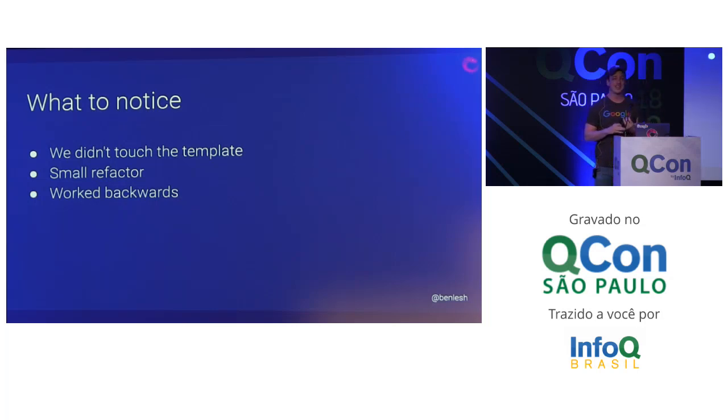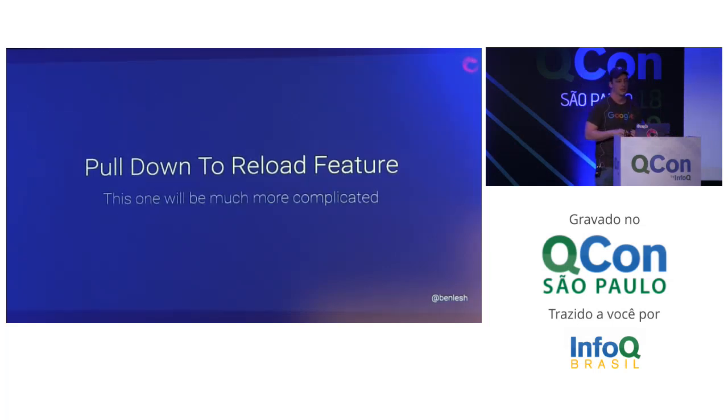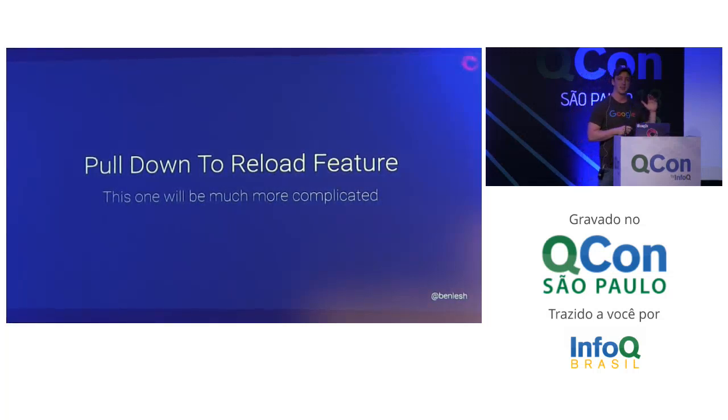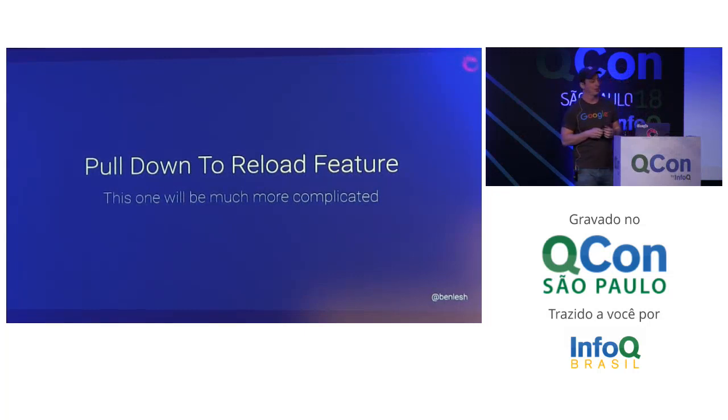Things I want you to notice is I didn't have to touch the template at all to get this done. There were no changes there. The refactor was pretty small, and it's hard to see because we didn't have to change a whole lot, but we actually kind of work backwards when you're working reactively. It helps to implement the smallest thing first and kind of go backwards. All right, so that was probably, on a hardness scale RxJS-wise, like a 3 or a 4 out of 10. The pull down to reload feature is like 10 or 11 on that scale.